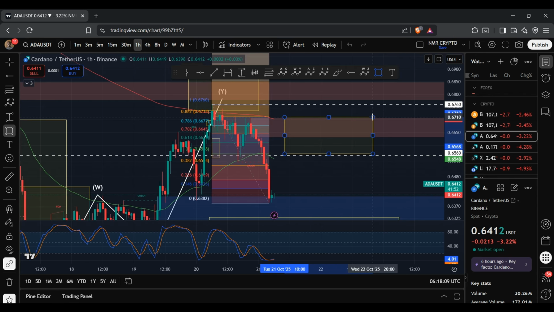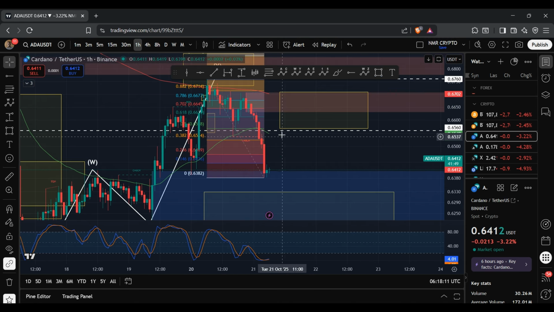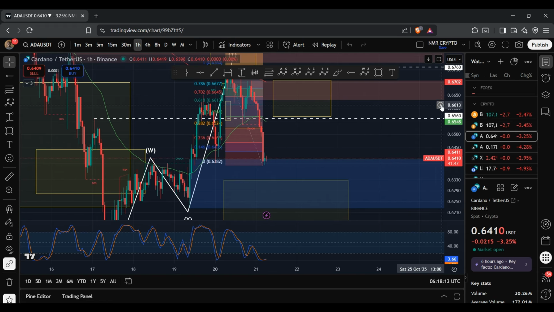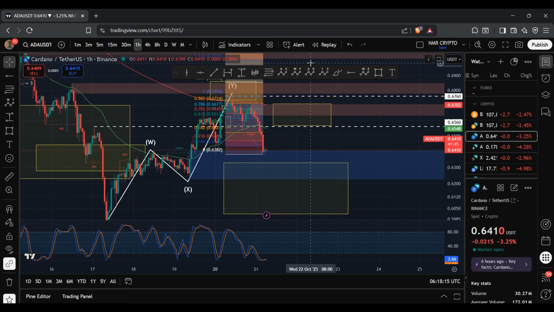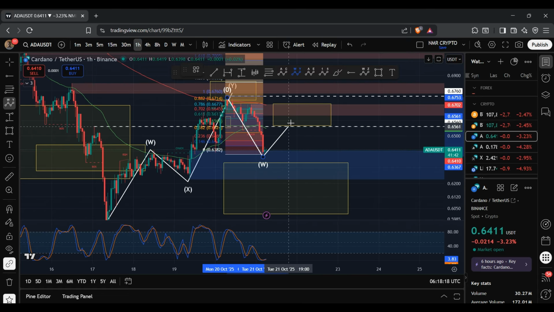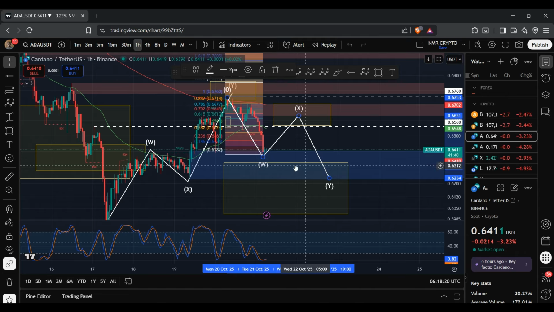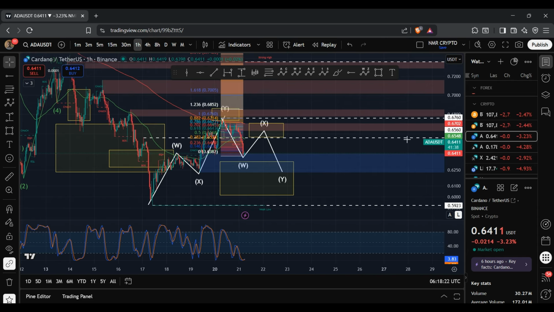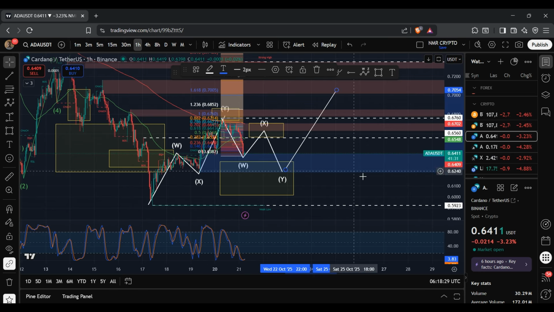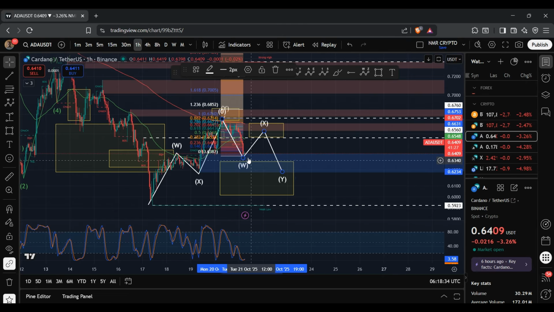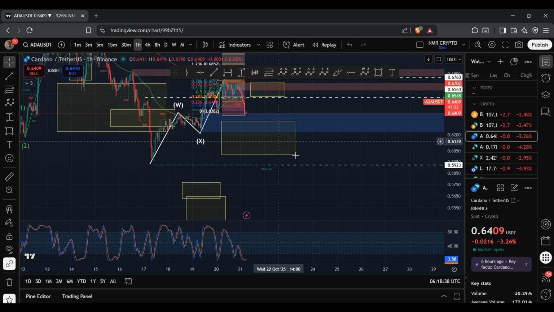And so we could potentially retest either the 50 EMA or the 200 EMA, and we get rejected. And then we could see a deep move to the downside where what we're forming is a WXY structure where we then trade within this region. And then I'll be looking out for that recovery to the upside where we then see a high play out and ADA breaches past this local top at 67.6 cents. However, like I said, if we continue to move to the downside, then that will trigger a 5-wave structure, and what we're going to be forming is a deeper move to the downside where we then breach below this level.